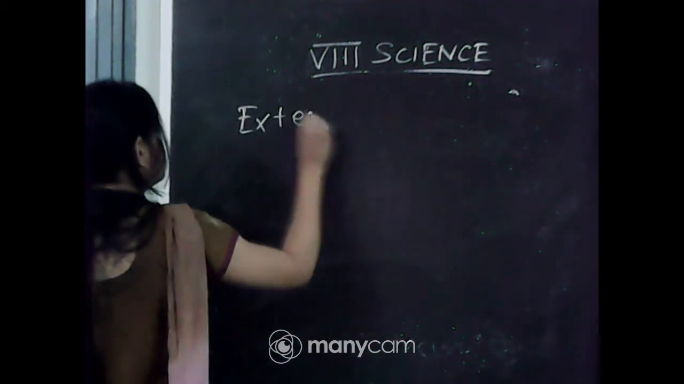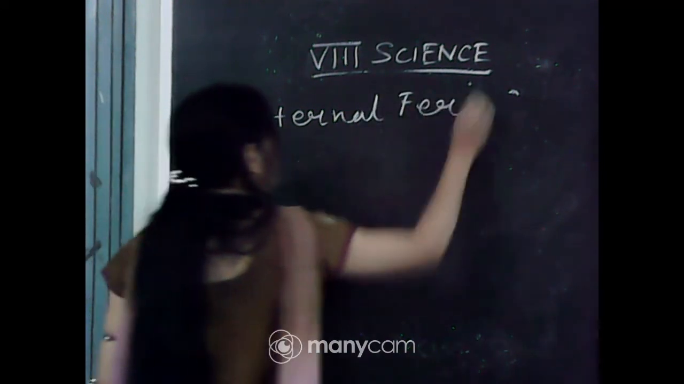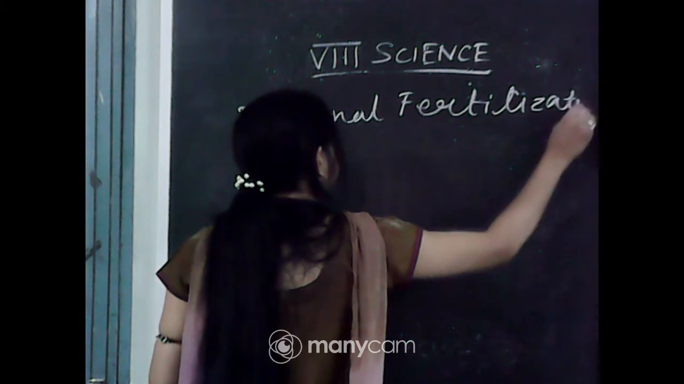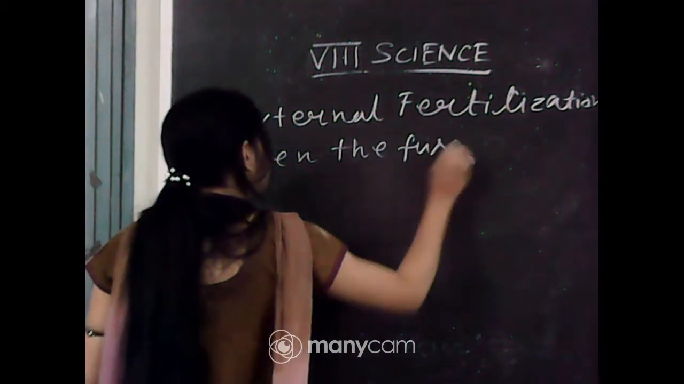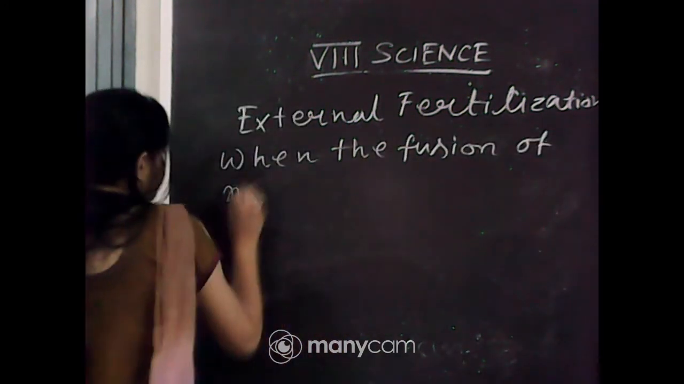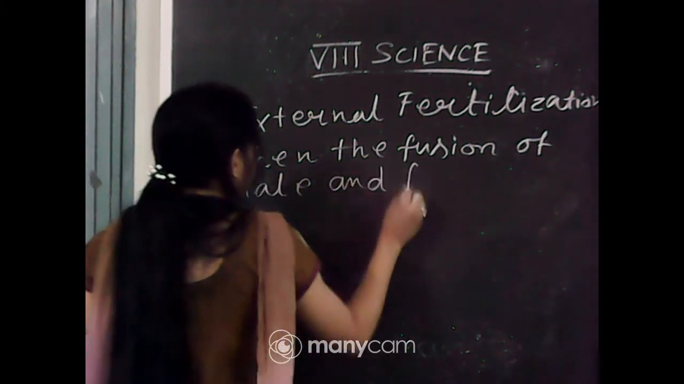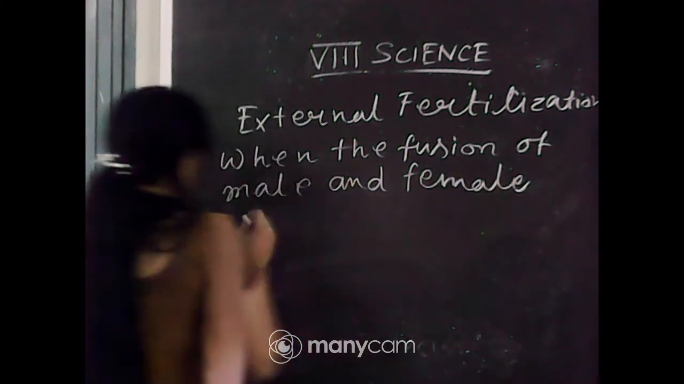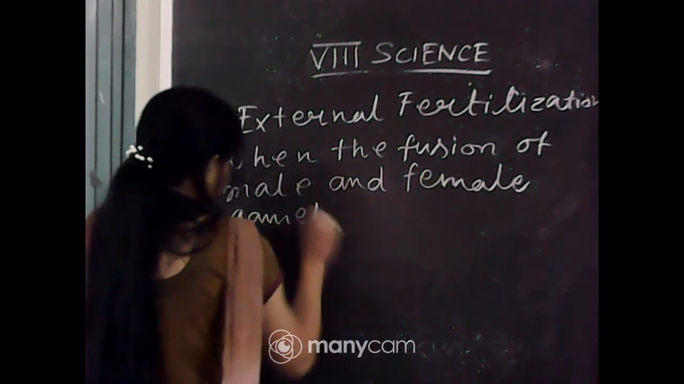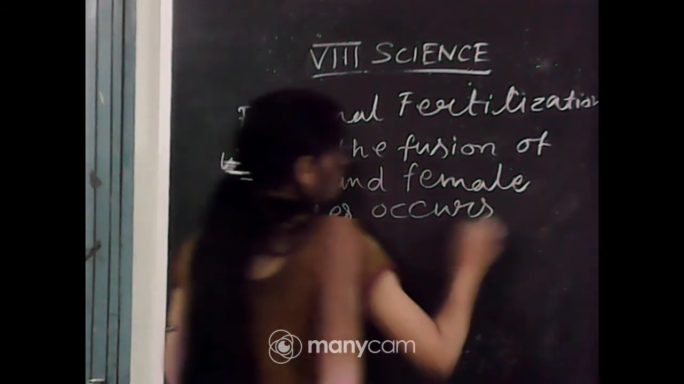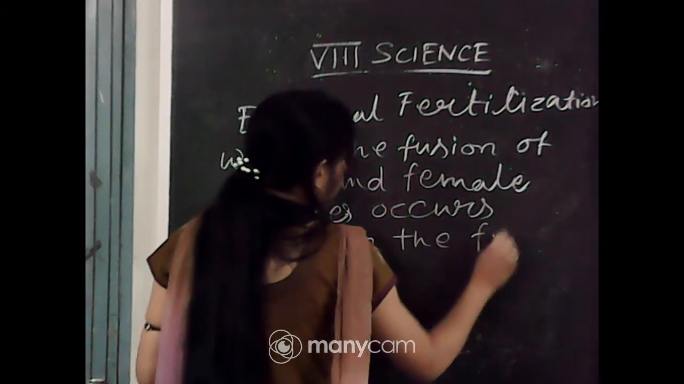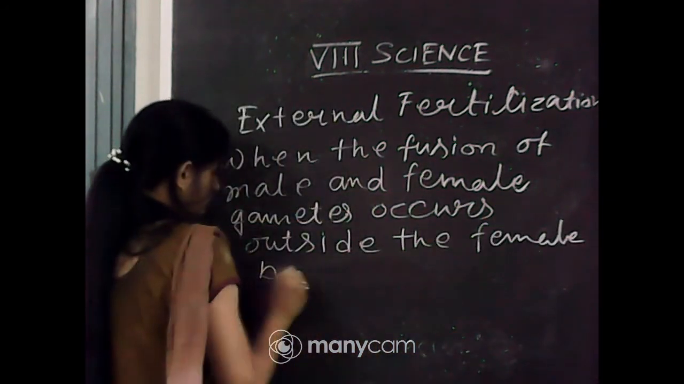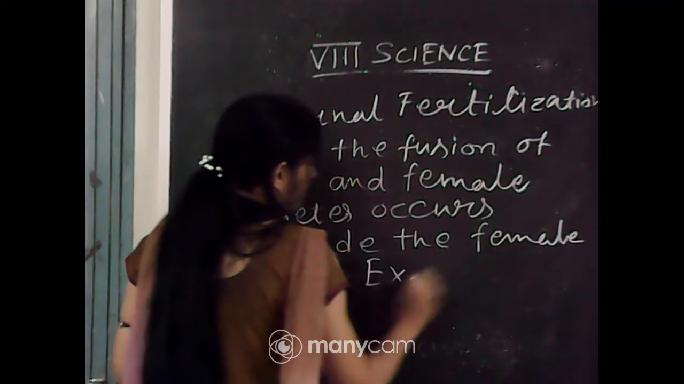Okay, so external fertilization is when the fusion of male and female gametes occurs outside the female body. Okay, example: frog, fish.